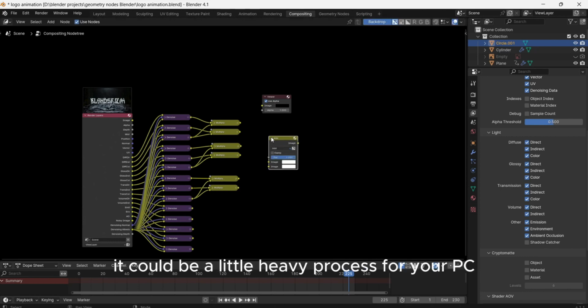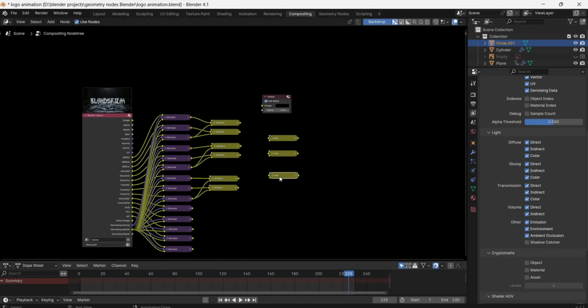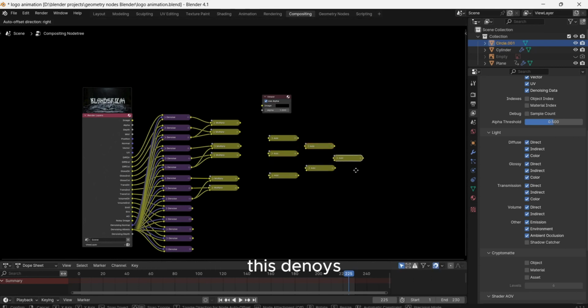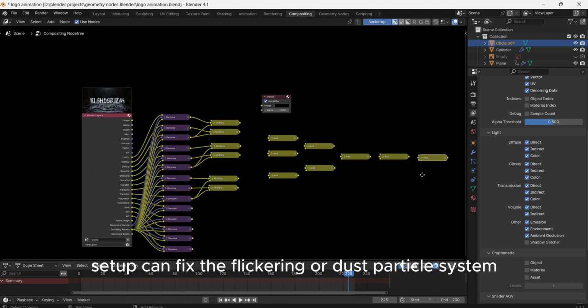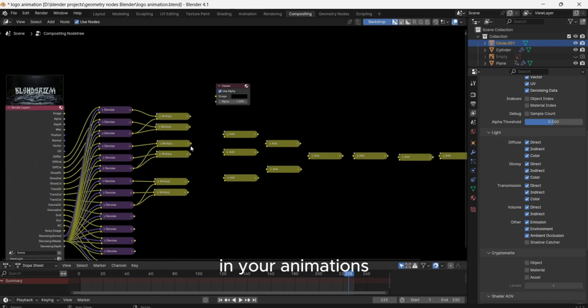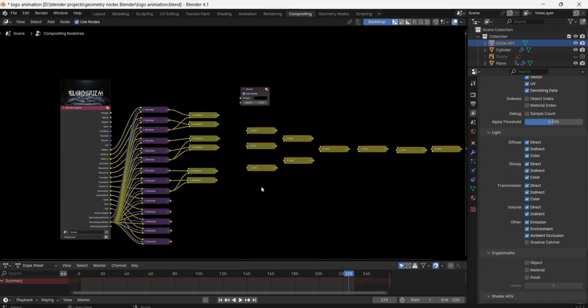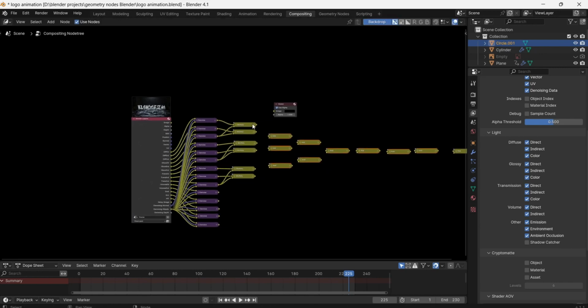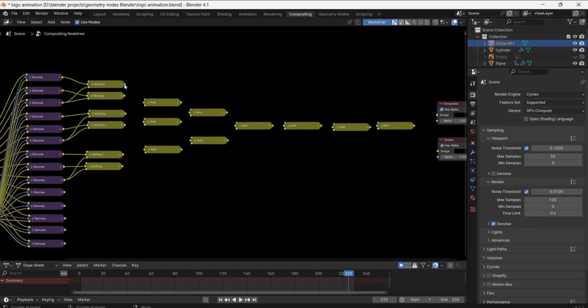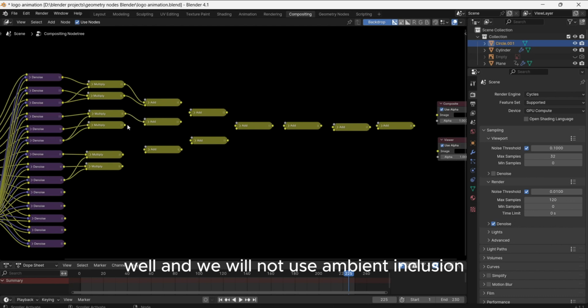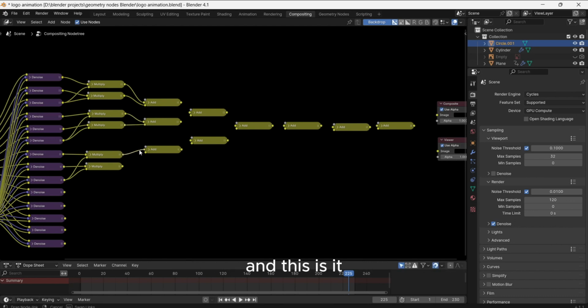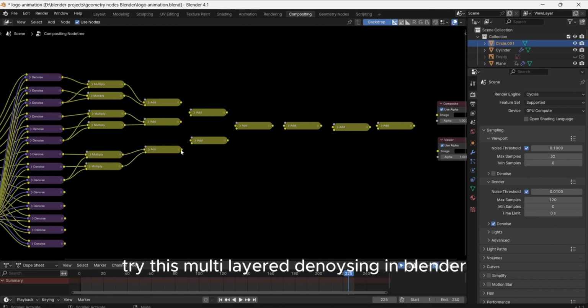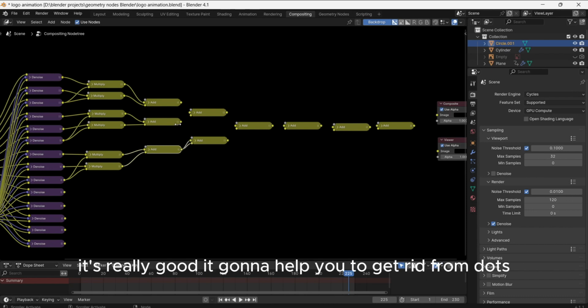It could be a little heavy process for your PC. This denoise setup can fix the flickering of the dust particle system in your animations. Well, and we will not use ambient occlusion. And this is it. Try this multi-layered denoising in Blender. It's really good. It's going to help you to get rid of dots and fireflies.